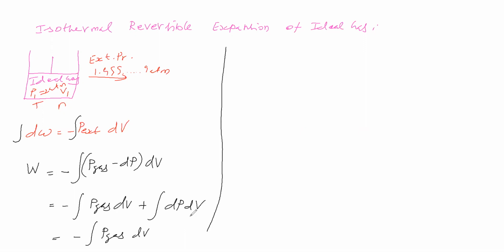The gas is an ideal gas, so we can substitute the ideal gas formula: pressure of gas is equal to nRT by V. Then the work done is equal to minus nRT, which we take outside because they are constant, times the integral of dV by V, with initial volume V1 and final volume V2.